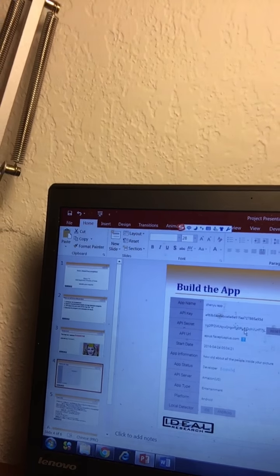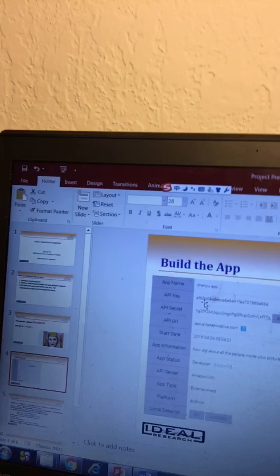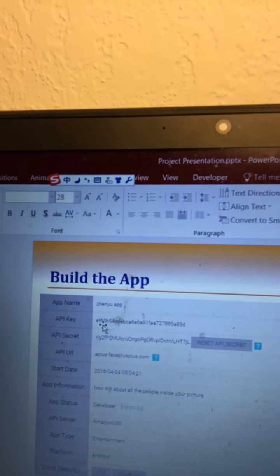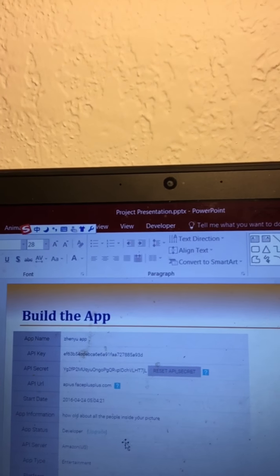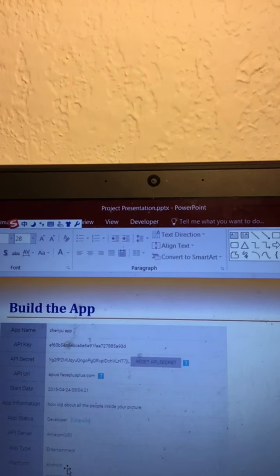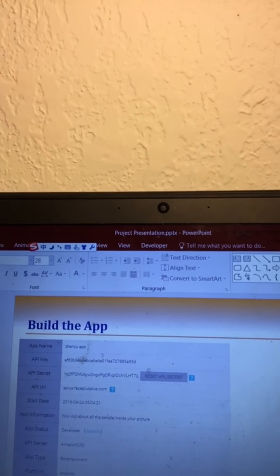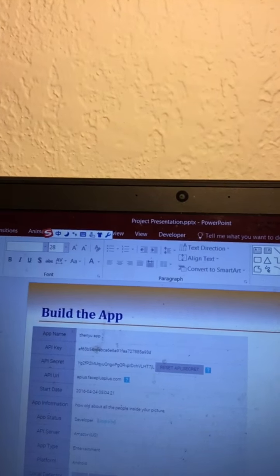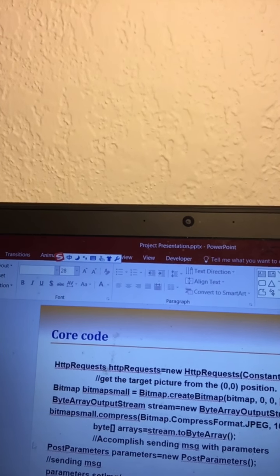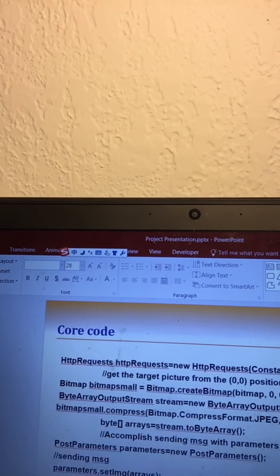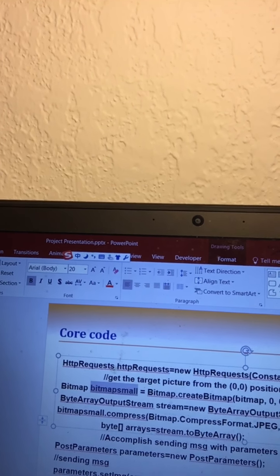Once we build the app, it gives us some details about the app's name, app's key, app's secret, and some URLs. Also the platform, we use Android. It also provides iOS or some other support like Python. Well, let's go into the third part, talking about some core code.